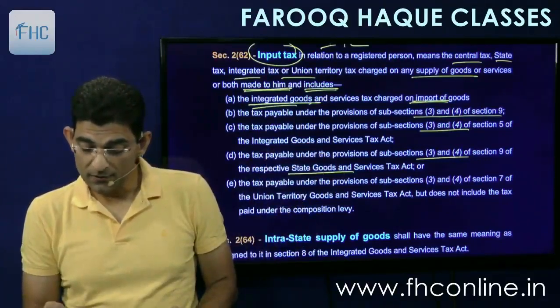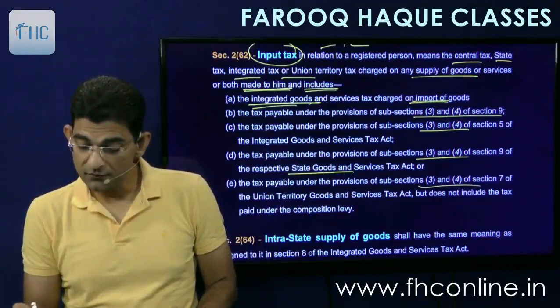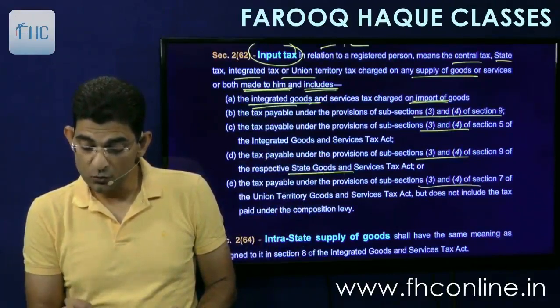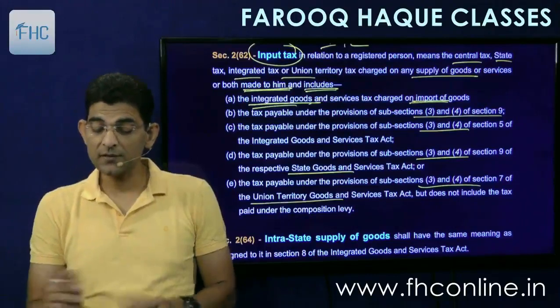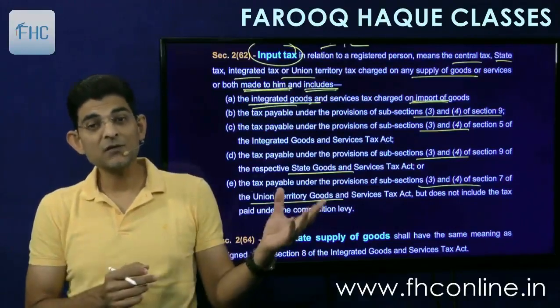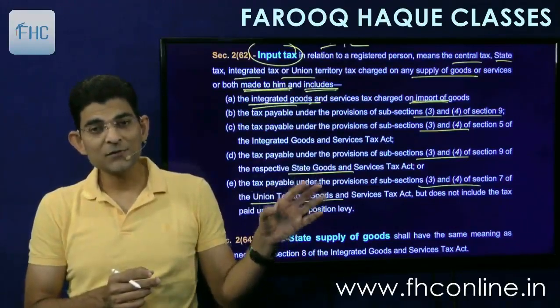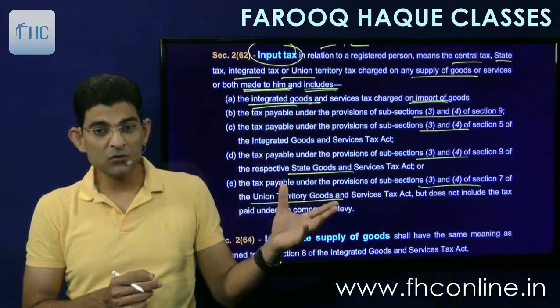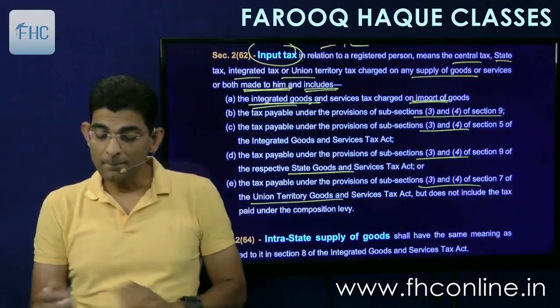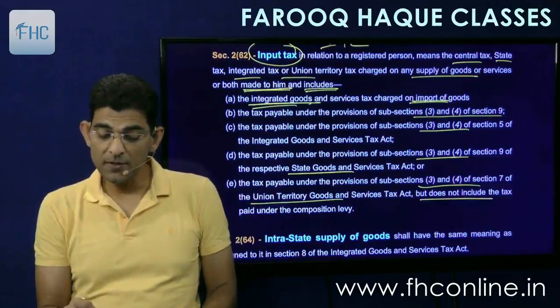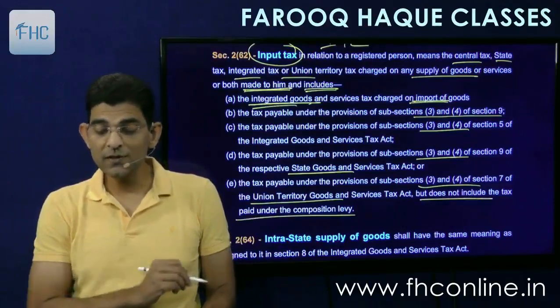And the tax payable under provisions of subsection 3 and 4 of section 7 of the Union Territory Goods and Services Tax Act. This is reverse charge of Union Territory. So reverse charge applies for each of the acts, but does not include the tax paid under composition levy.